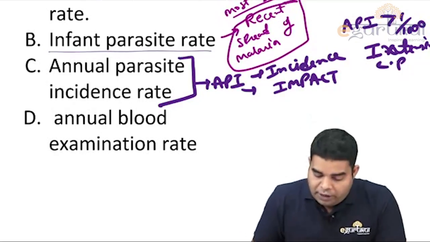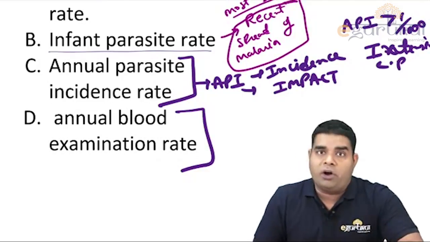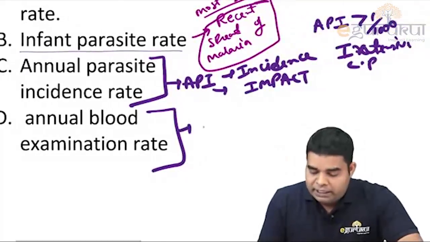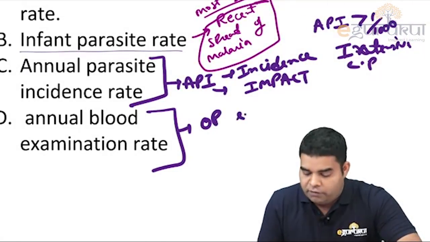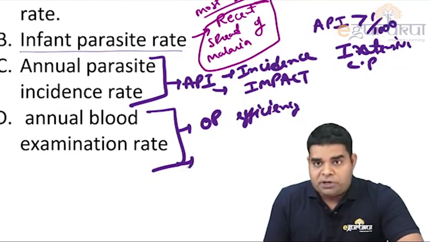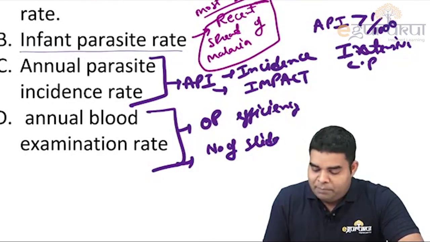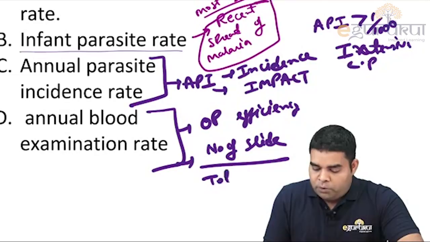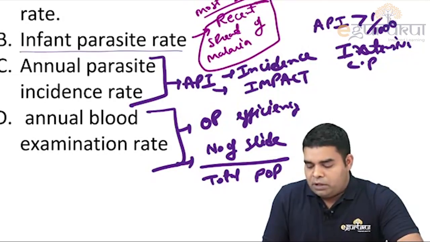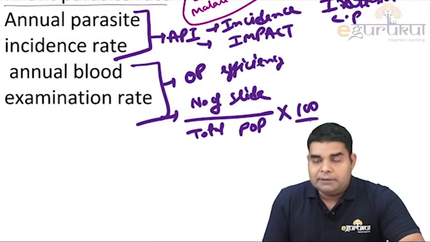Okay, now what is annual blood examination rate? It simply tells us whether work is happening or not at ground level. So it tells about operational efficiency of malaria control program. How does it tell about operational efficiency? Because it tells us how many slides are made from the total population, and if we are making slides, it means work is happening.